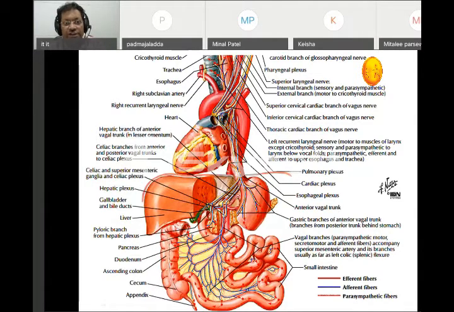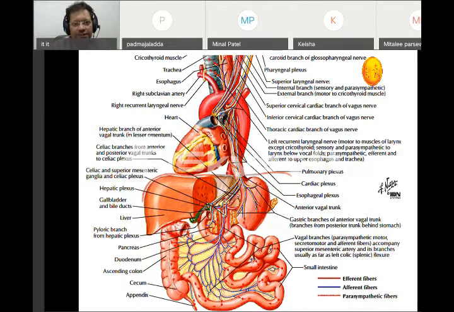So vagal shock, this is the term we use, if you remember from physiology. Here is one small example I can give. If I punch the abdomen or there's a sudden pain in an abdominal organ, the vagus nerve is stimulated. If the vagus nerve is stimulated suddenly, what can it do?